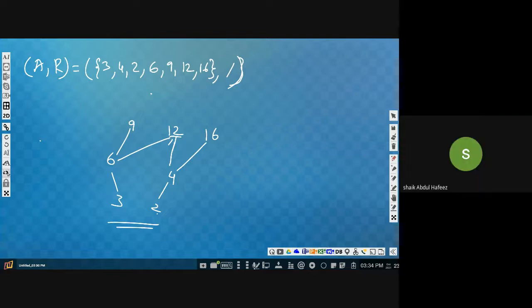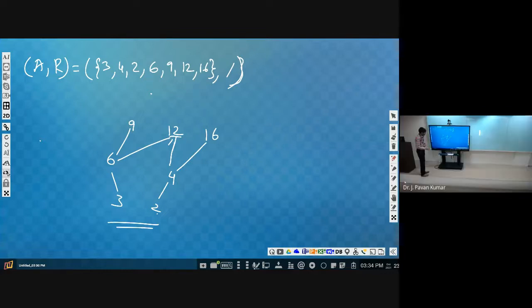Sir, 2 to 6 is not included, so that we have to include. Yeah. Is this correct first of all? You can find one flaw in it. What is it? One wrong thing.